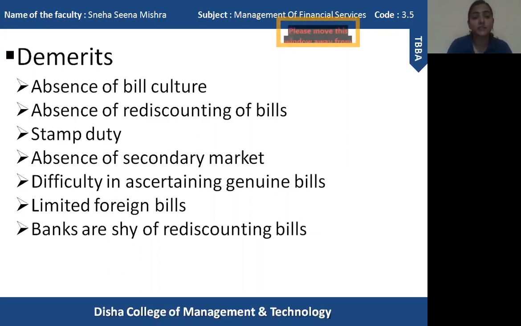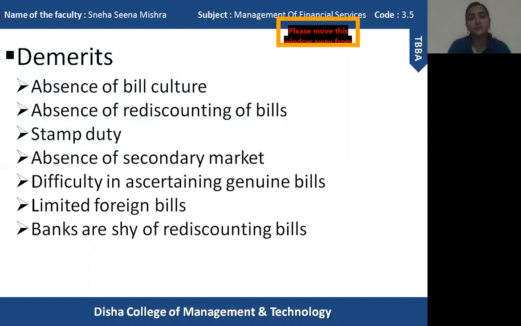The next point is absence of secondary market. Secondary market here means, usually, like in the new issue market, when a share is issued for the first time, then again it is sold and purchased in the secondary market. That type of market does not exist in commercial bills. Rediscounting or discounting of bills is available, but it is within certain rules, regulations and restrictions, because of which there is no trading of commercial bills.